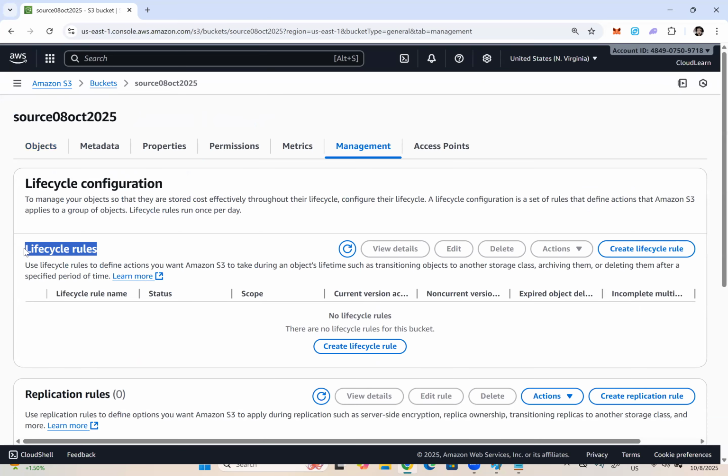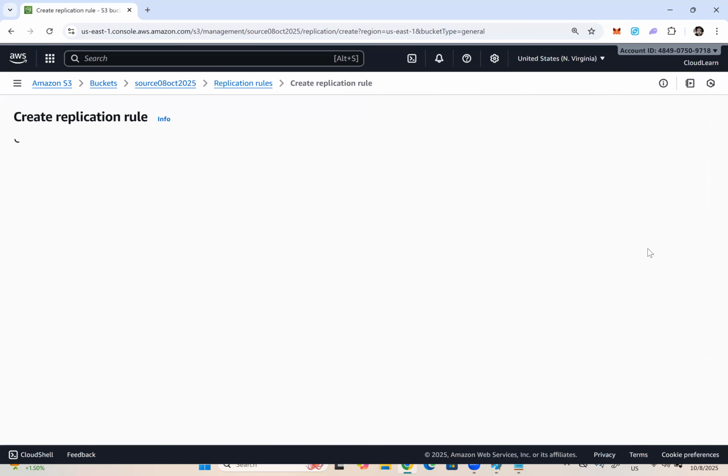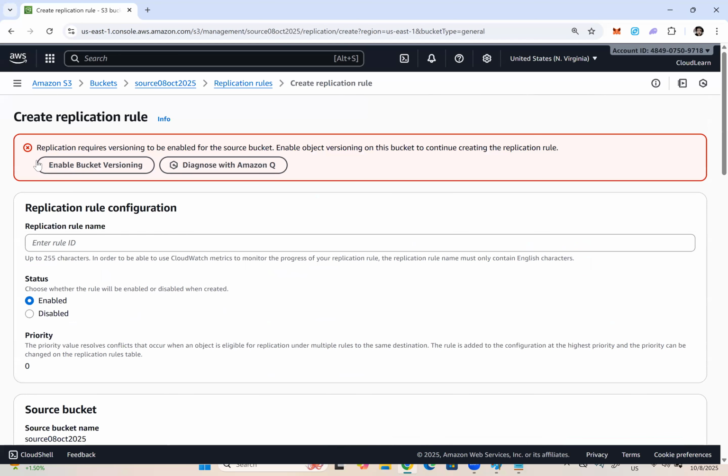So lifecycle rules, we will cover that in some time, mostly today or in the next session. It depends on time. So here you can see the replication rules, right? Okay, so here you can see an option called create replication rule. Click on create replication rule. What is the message you got here?